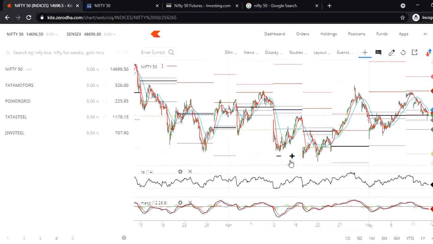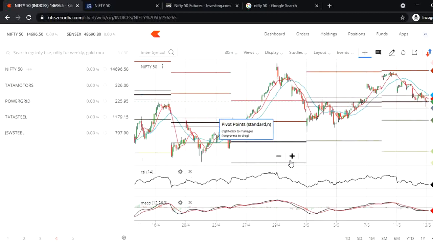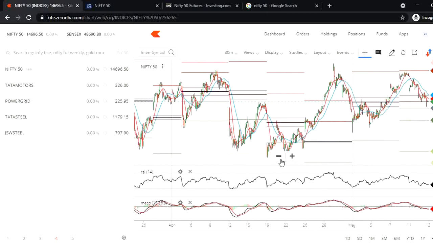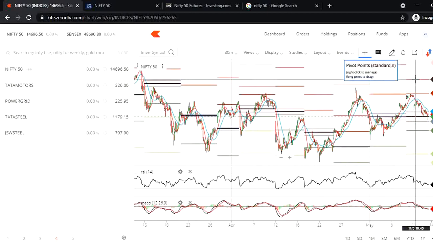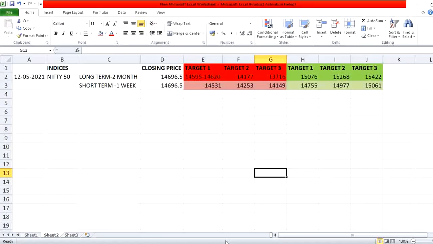If it breaks the 14,976 or 980 level, then my next target is 15,144. I wrote it wrongly earlier. Okay, 15,144.